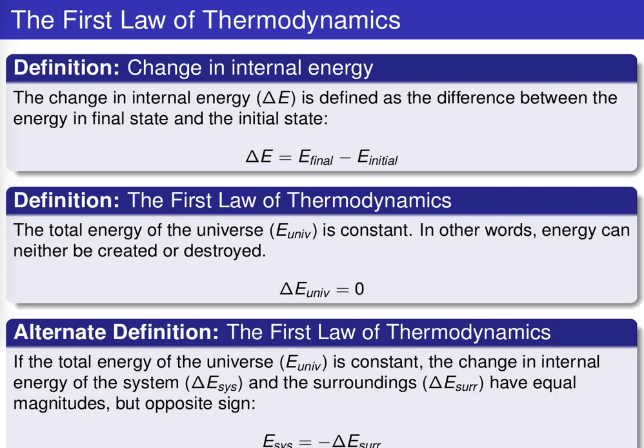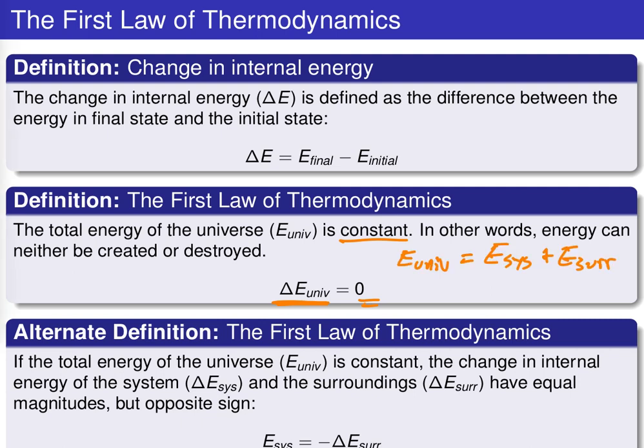Here is the first law of thermodynamics stated mathematically. The first law says that the total energy of the universe is constant. In other words, the delta E of the universe must always be equal to 0.